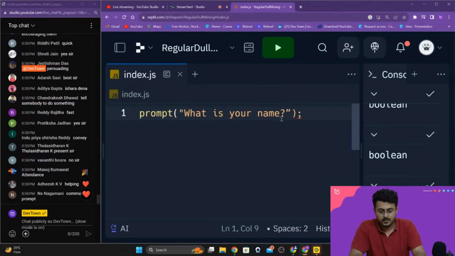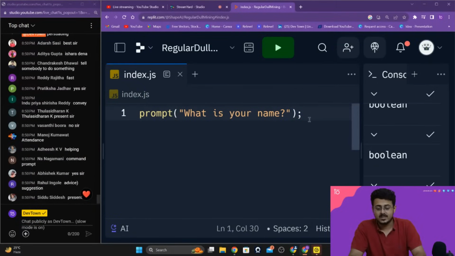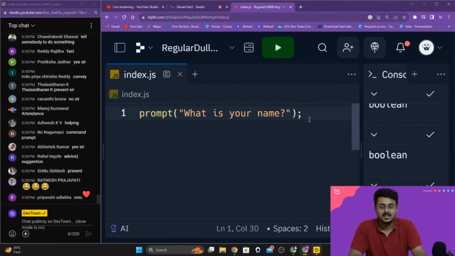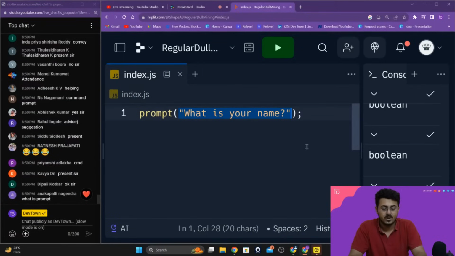Why is it providing a TypeScript character? You're using TypeScript. Okay, so prompt, what is your name, guys? Prompt is basically asking something from your user, and you're having this "what is your name" right over here. That is what we are asking from our user itself.